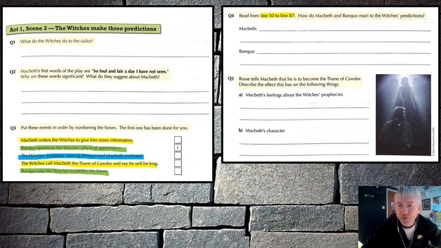Question 5. Ross tells Macbeth that he is to become the Thane of Cawdor. Describe the effect it has on the following things. So how does this news affect the way Macbeth feels about the witches' prophecies, part A, and affect Macbeth's character, part B? So have a think about your answers here. Pause the video while you get your answers down. Read a bit of the script that you need to read, and when you're ready, press play and you'll see the answers on the next slide.